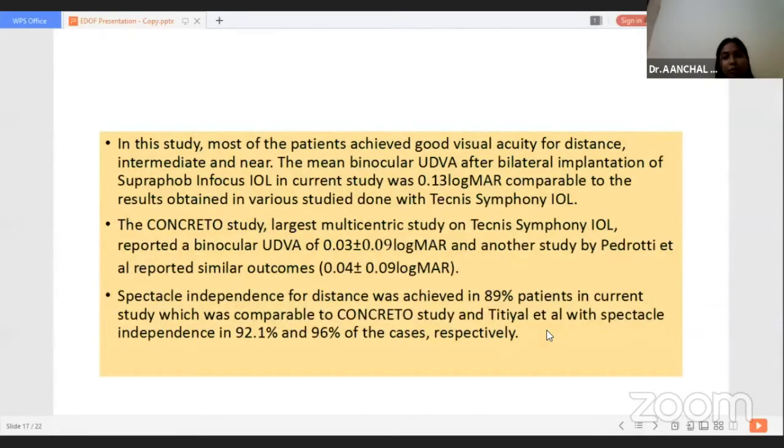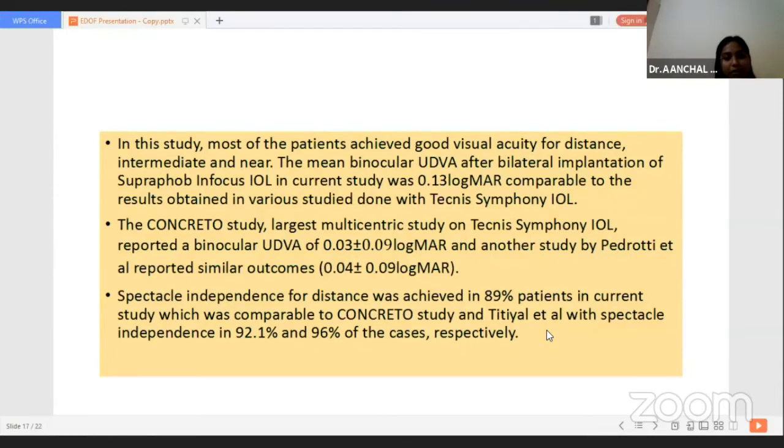The visual outcome observed after implantation of this EDOF was similar to other studies done with Technis Symphony. The Concerto study, the largest multicentric study on Technis Symphony, shows similar results, and another study by Pedrotti et al. reported similar outcomes.